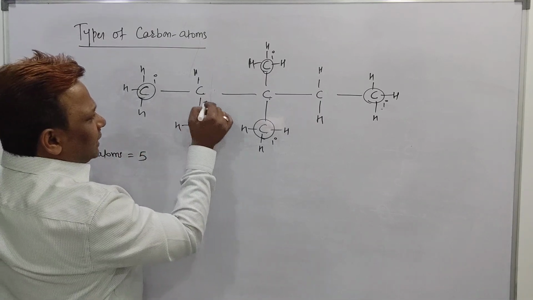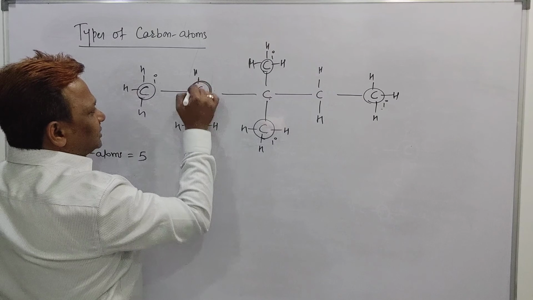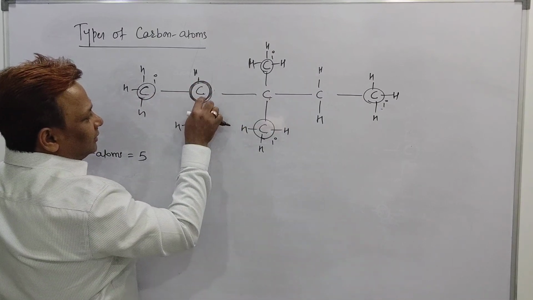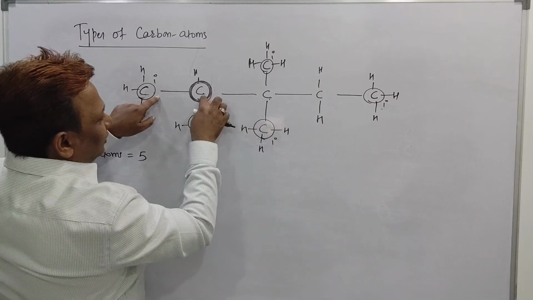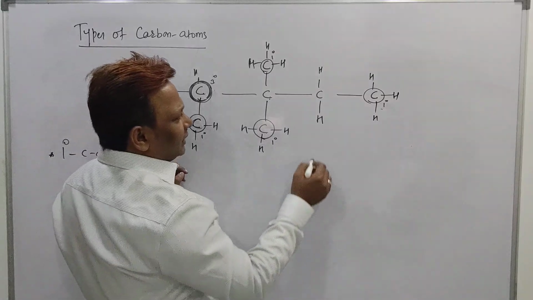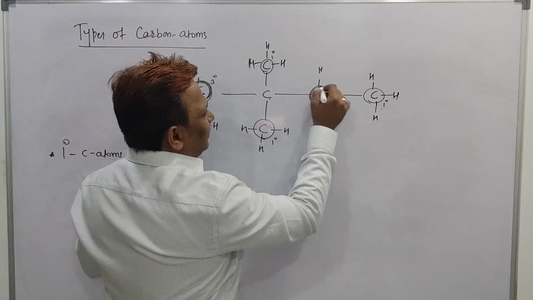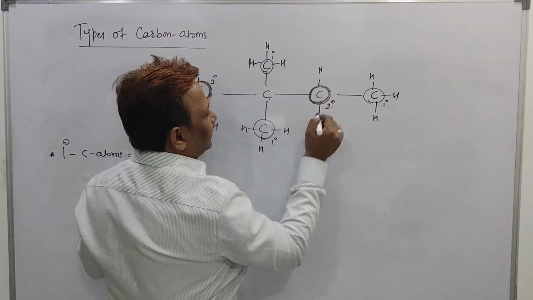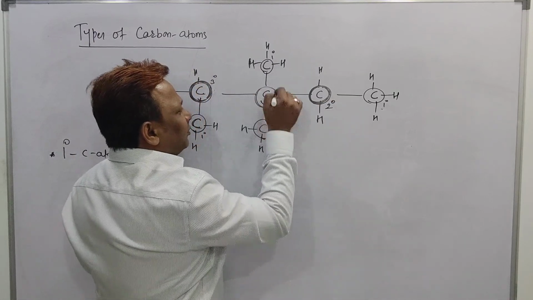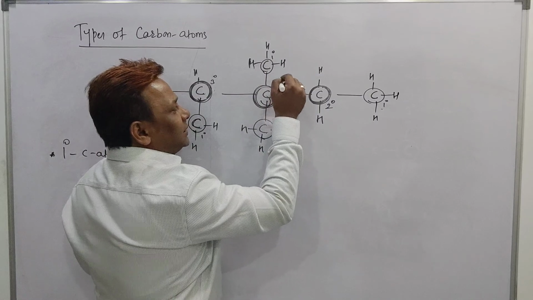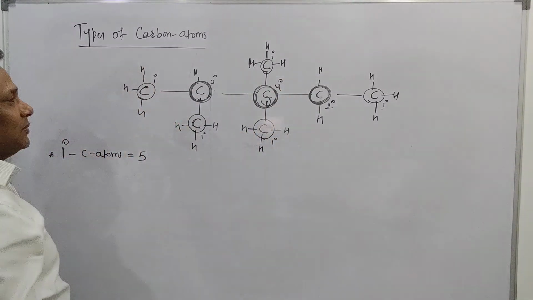But see, this carbon is attached with how many carbons? 1, 2 and 3. It is bonded with 1, then 2 and 3. So this is a tertiary carbon. But here, this carbon atom is bonded with how many carbons? 1 and 2. Secondary carbon. Sir, this carbon atom is bonded with how many carbons? 1, 2, 3, 4. It is called a quaternary carbon, 4 degree carbon.